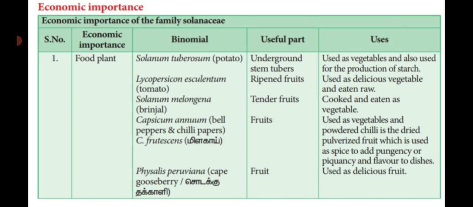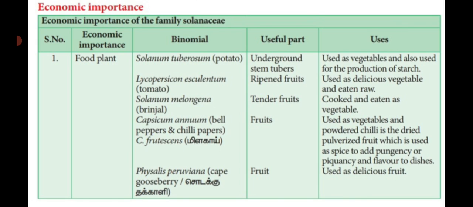Then Lycopersicon esculentum is the binomial name of tomato. Used as a ripened fruit. That means ripened means paluthapalam. But it is used as a vegetable and also eaten raw. Solanum melongena, binomial name of brinjal, is a tender fruit. Kathiri kai. This is cooked and eaten as a vegetable.